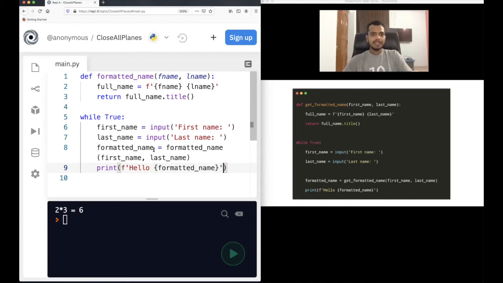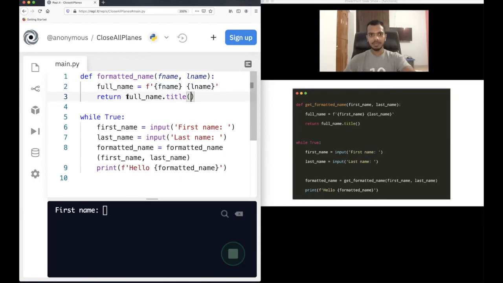Okay, so what I have done is, let me run this code and show you what is happening. This is the function I have defined, formatted name. It takes two parameters, first name and last name. Then we store the full name as an f-string, using first name and last name. Then I'm using a return statement here to return a value from the function.